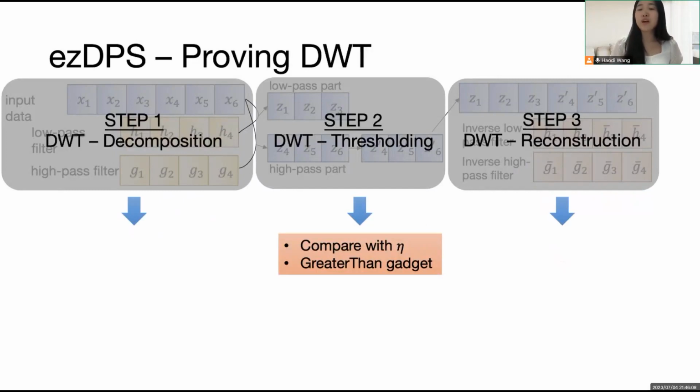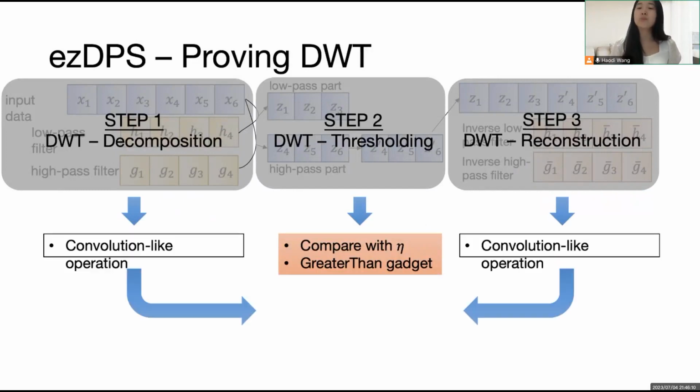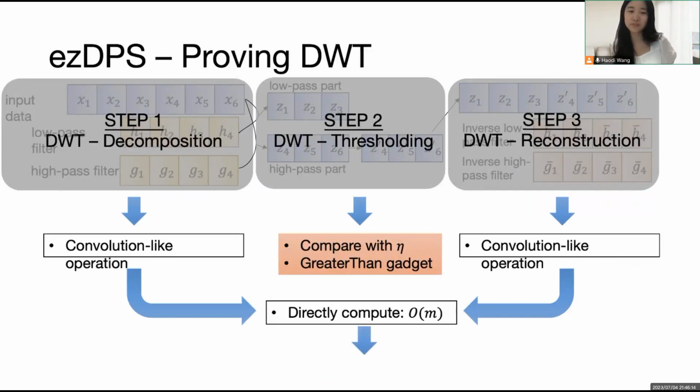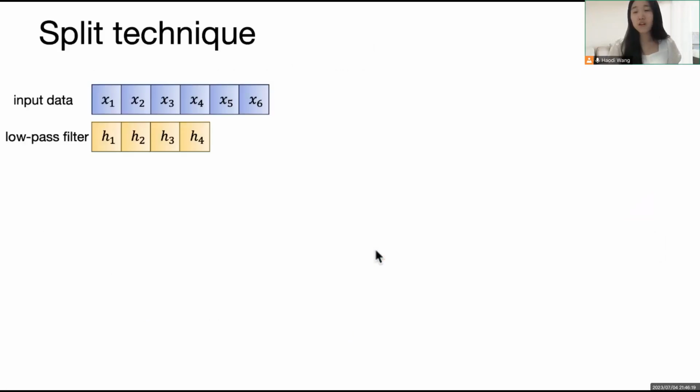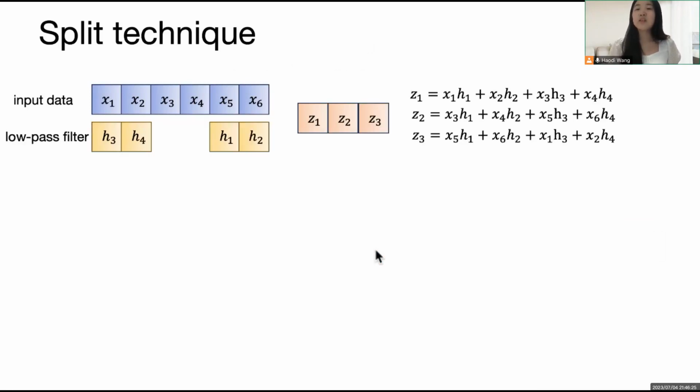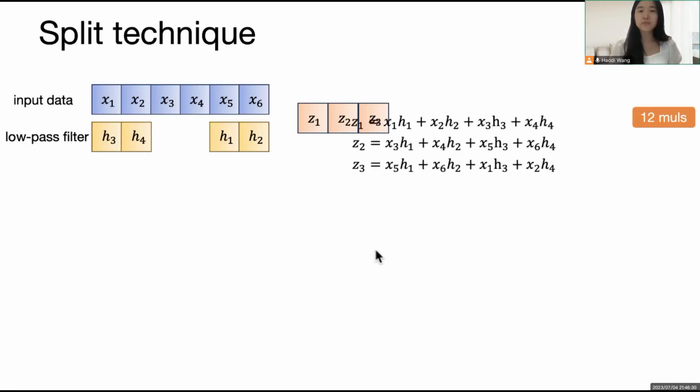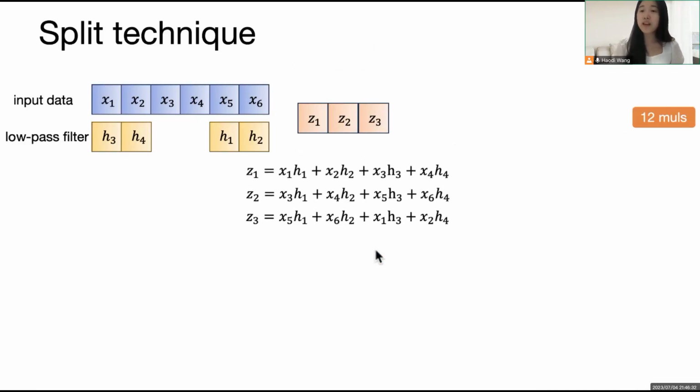Directly proving them requires linear time complexity. We use a split technique to reduce the complexity. More concretely, the computation of the decomposition obtains Z1, Z2, and Z3. The computation requires 12 multiplications. If we look at these equations more carefully and add the different powers of a random scalar alpha, we can adopt the random linear combination and have this.